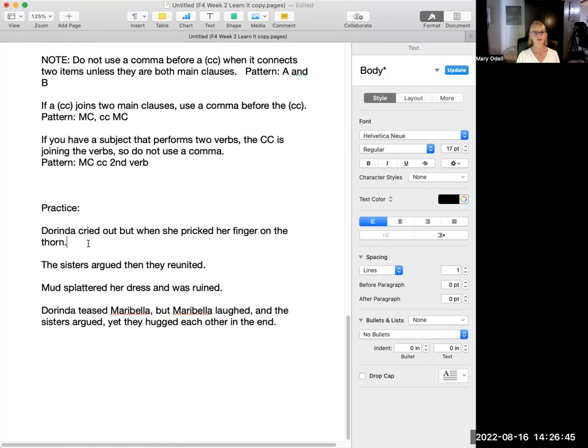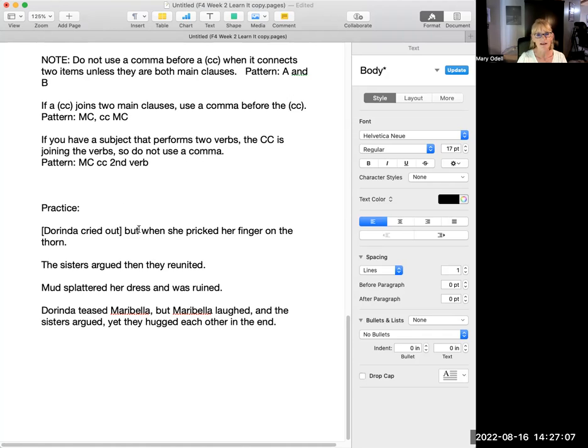So the first one is Dorinda cried out, but when she pricked her finger on the thorn. You have here a main clause, Dorinda cried out. Then you have an adverbial clause. So I'm going to mark this just so you can see. Main clause, Dorinda cried out.